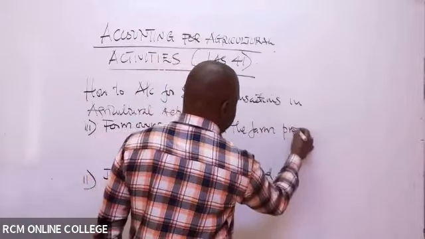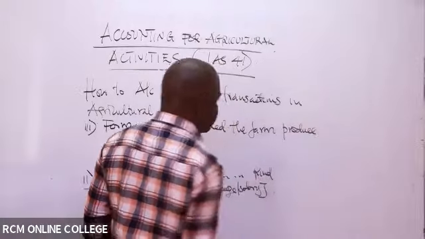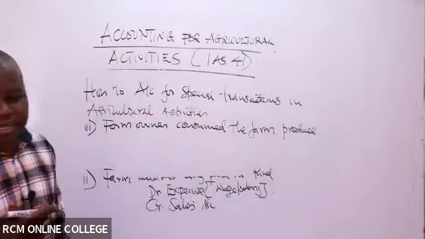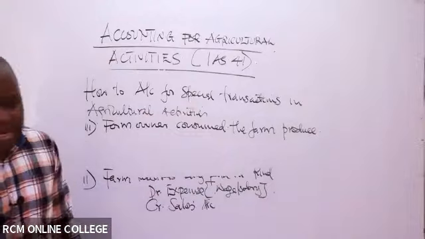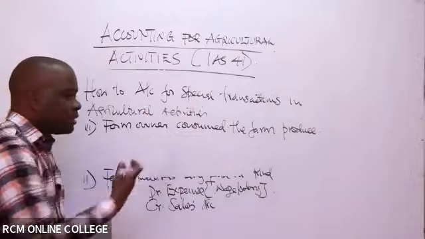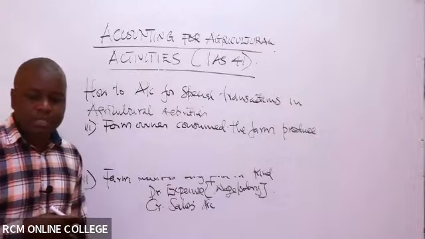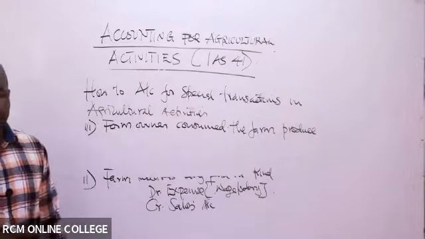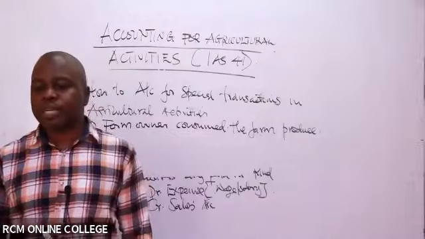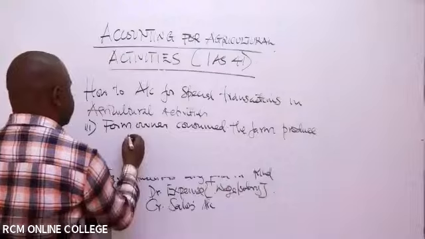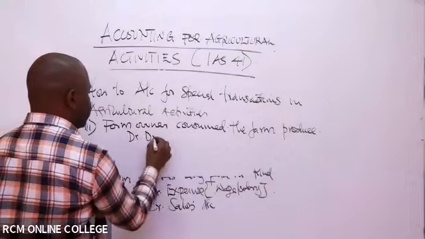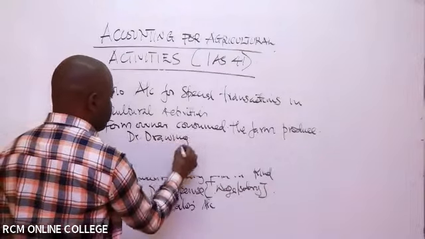You consumed the farm what? Produce. So in this case, you drew some kind of resources. Remember, under the other one where you provided labor, you are injecting resources. But in this case, you are drawing resources from the business. They were supposed to be sold, but you've drawn them out of the business. So we'll end up having to debit the drawings account. Simply, you drew from the business.